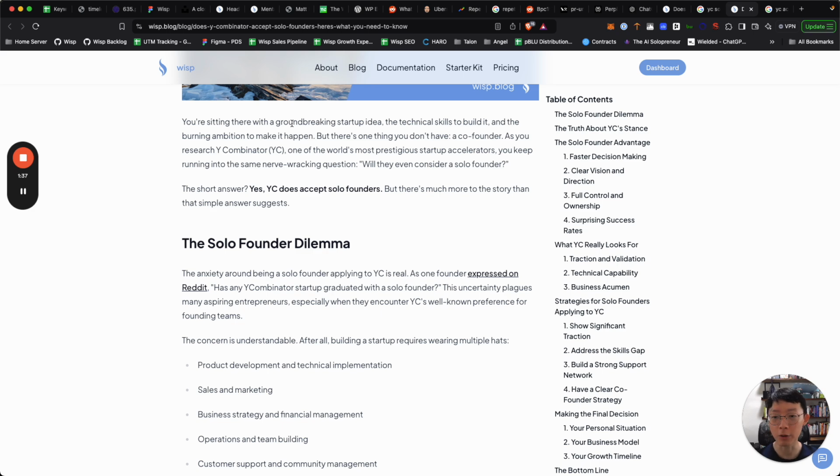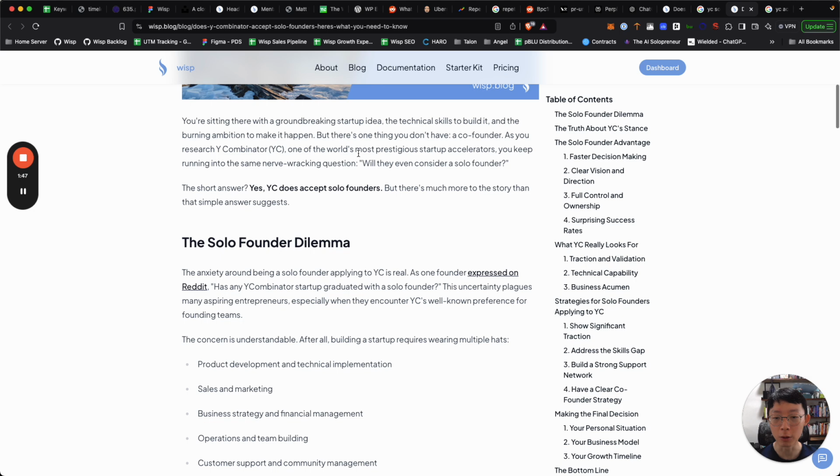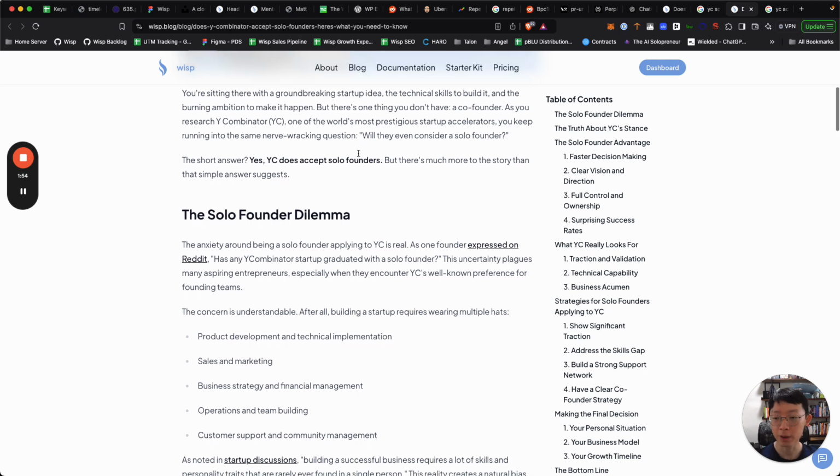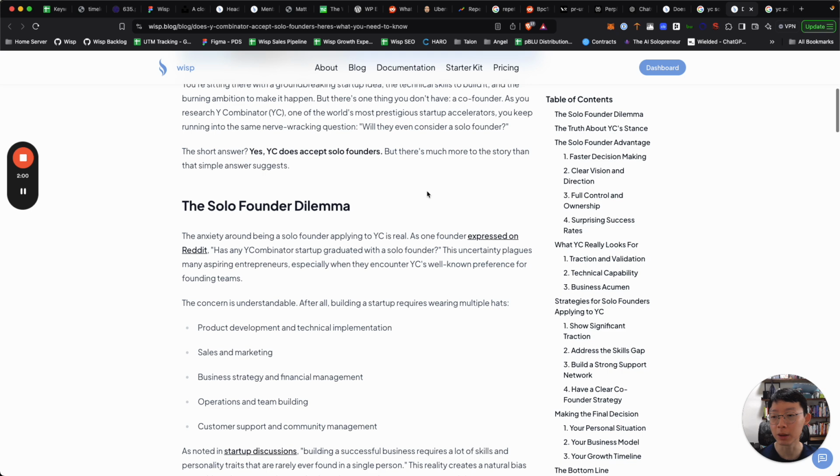You're sitting there with a groundbreaking startup idea, the technical skills to build it, and the burning ambition to make it happen. But there's one thing that you don't have: a co-founder. As you research YC, one of the most prestigious startup accelerators, you keep running into the same nerve-wracking question: would they even consider a solo founder? The short answer, yes, YC does accept solo founders, but there's so much more to the story than that simple answer suggests.